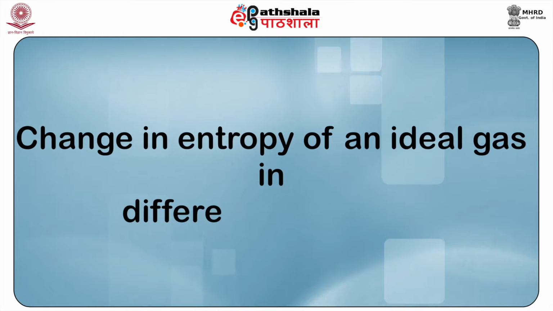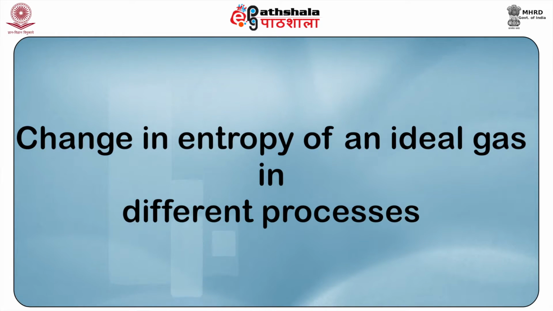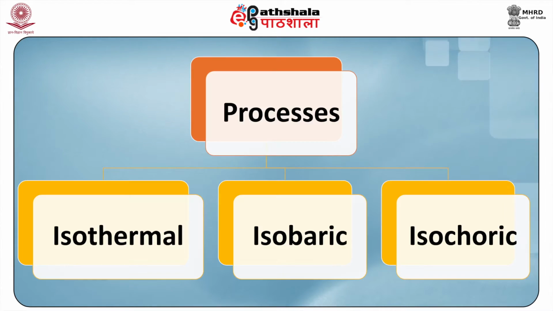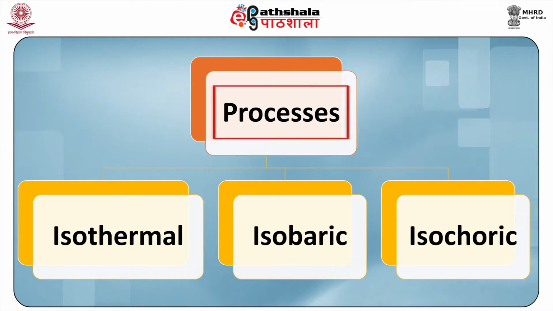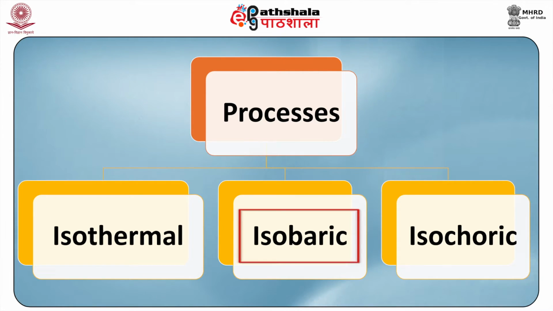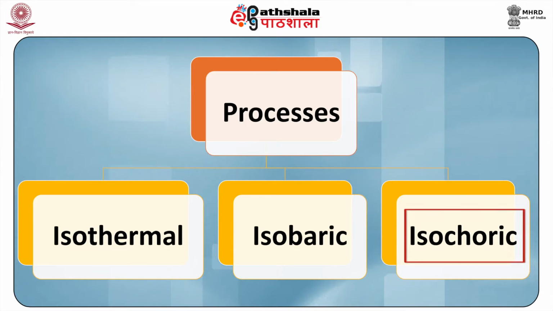Now, we shall see the change in entropy of an ideal gas in different processes, considering 3 different processes, that is isothermal processes, isobaric processes and isochoric processes. We shall consider each process in detail.